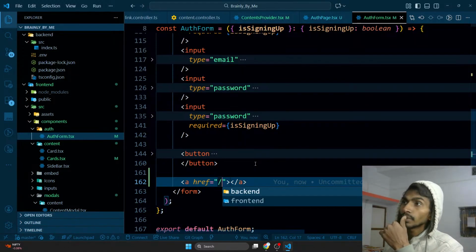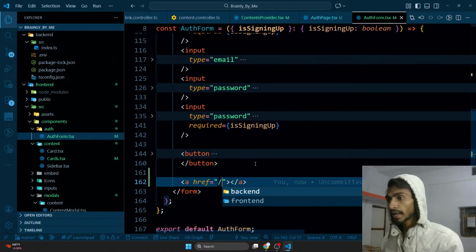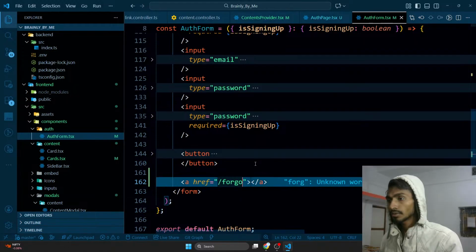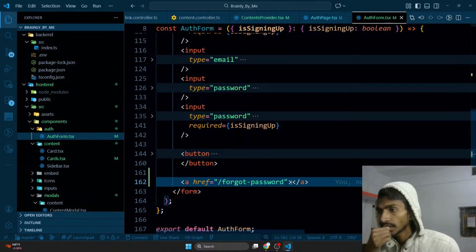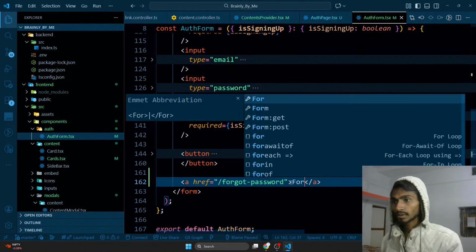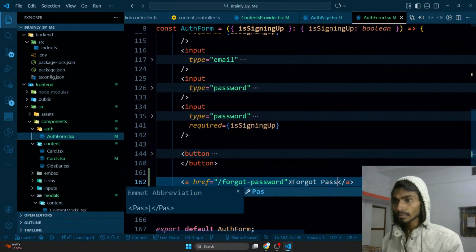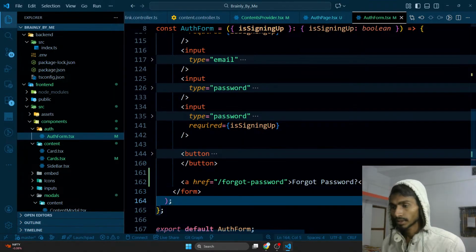In Next.js we have link, but here we have anchor tag. That is right. And where do I have to redirect? I have to redirect it to the forgot password URL. This is going to be the URL for that forgot password page. And once I have it, it will simply be saying forgot password, as simple as that. And that is it. Let's try it out.